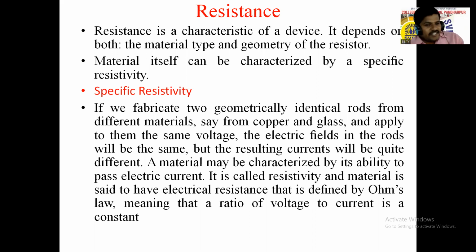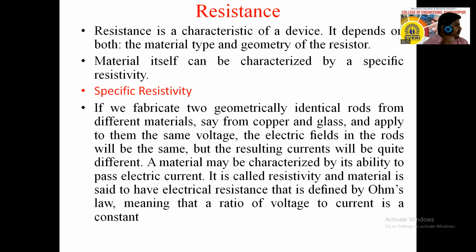Now specific resistivity. Suppose we fabricate two geometrically identical rods from different materials, say copper and glass. Geometrically identical means having the same length and same cross sectional area, but the material is different.